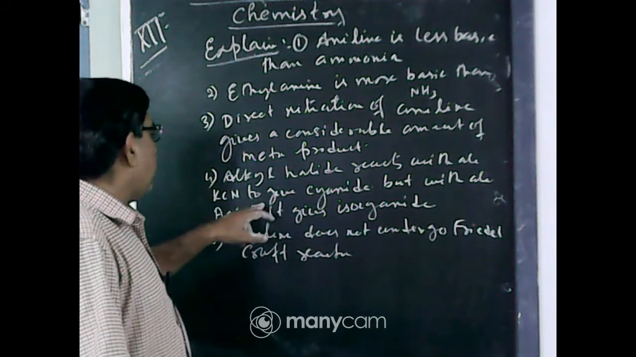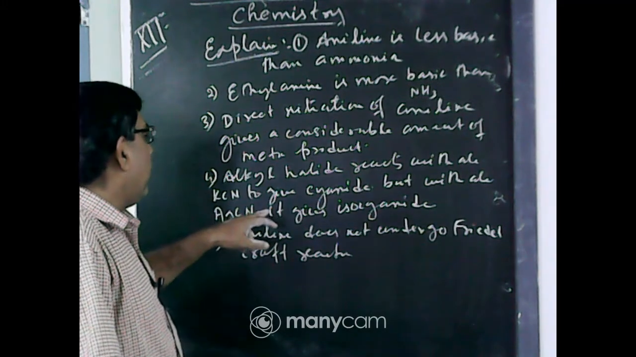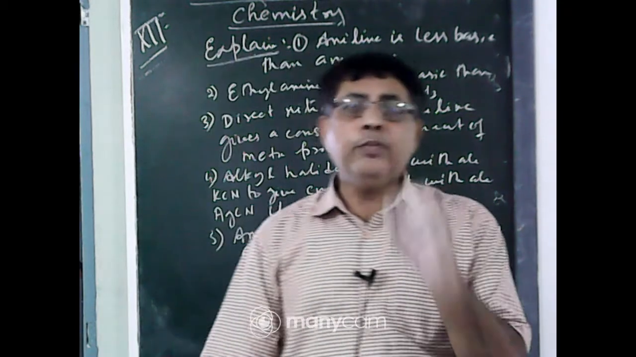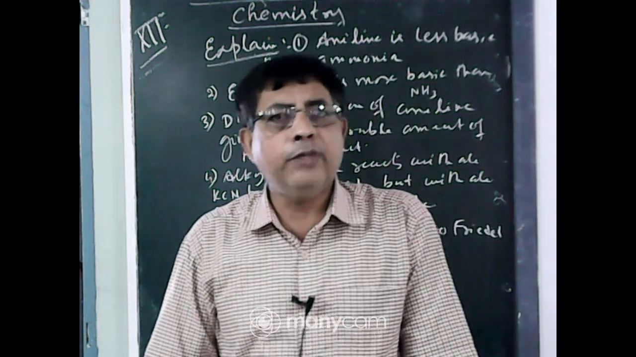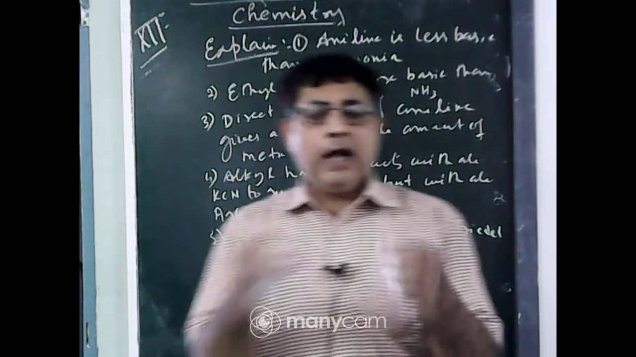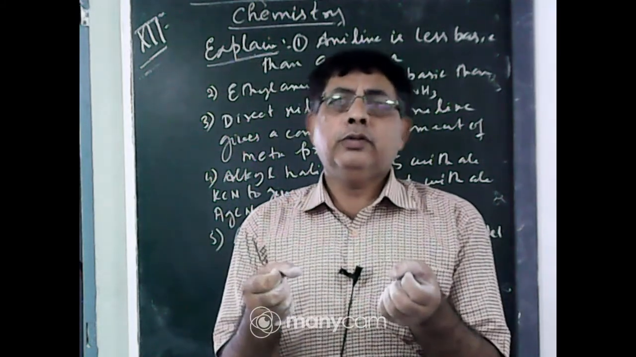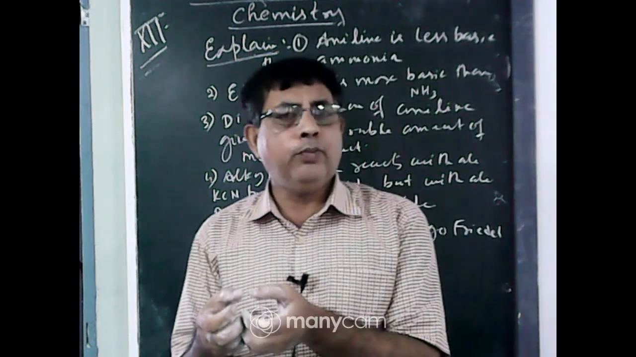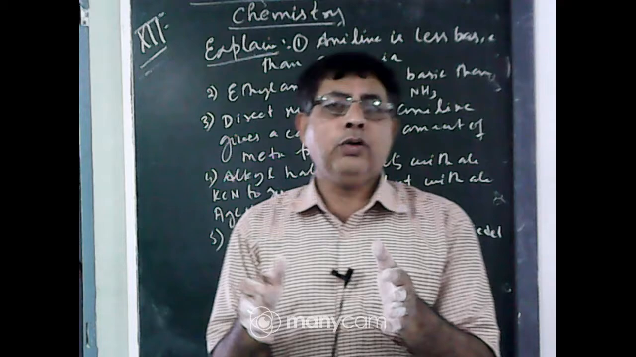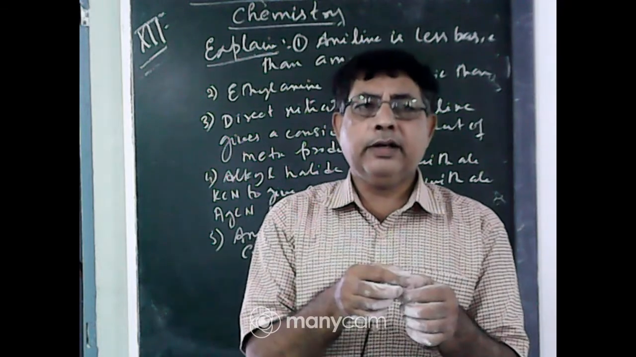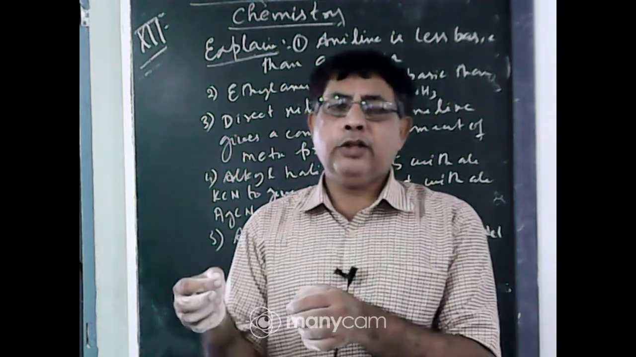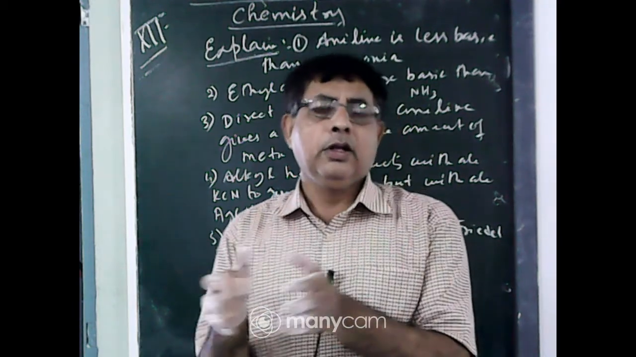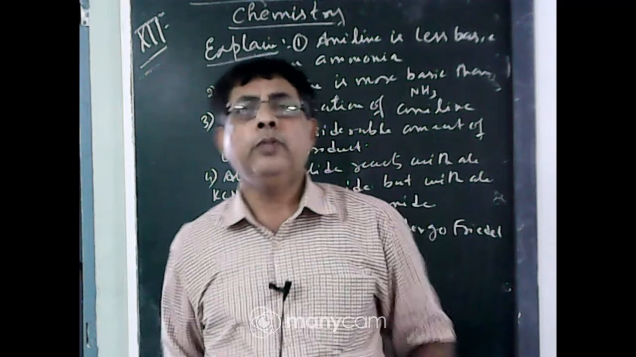Alkyl halide reacts with KCN to give cyanide, but with AgCN gives isocyanide. CN minus is an ambidentate ligand. Carbon and nitrogen both can act as a donor center. Now KCN is an ionic compound, so it furnishes CN minus ion. If carbon is the donor center, then a C-C bond is formed. If nitrogen is the donor center, then a C-N bond is formed. The C-C bond is stronger than the C-N bond. So a carbon-carbon bond is formed to give cyanide.